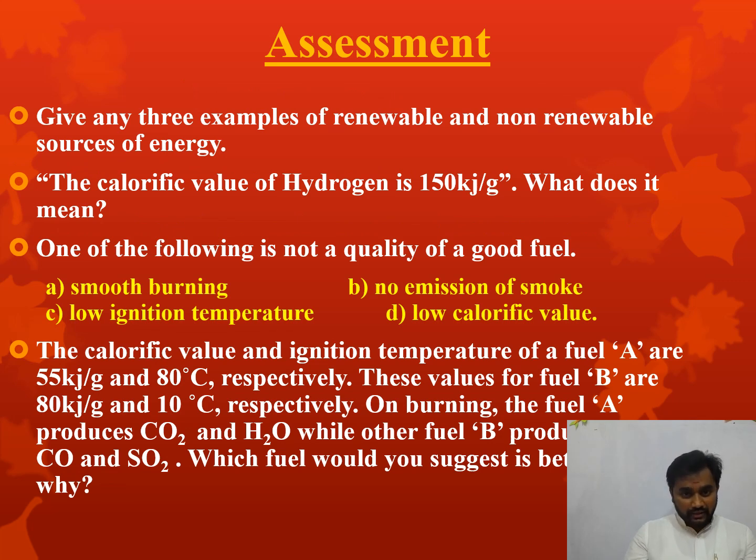You can note down this, that is, give any three examples of a renewable and non-renewable source of energy. The calorific value of hydrogen is 150 kilojoules per gram. What does that mean? Per gram, how much energy is it giving? It is giving 150 kilojoules of energy. So the calorific value of hydrogen is 150 kilojoules per gram, means per gram it is going to give 150 kilojoules of energy.